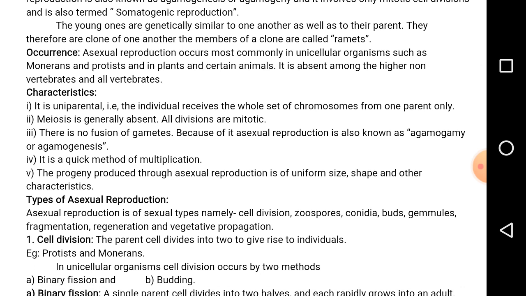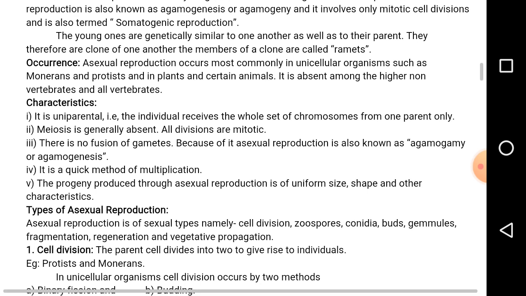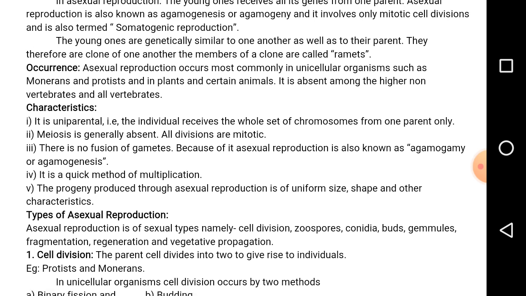Okay. So coming to the characteristics of asexual reproduction. What are the characteristics of asexual reproduction? The first one, it is the important one. It is always uniparental. Here, the single parent donates all the genes to its younger ones. The first character of asexual reproduction is that it is always uniparental, where it donates the whole set of chromosomes to the younger ones. Next, second character, mitosis. The cell division is of mitosis.